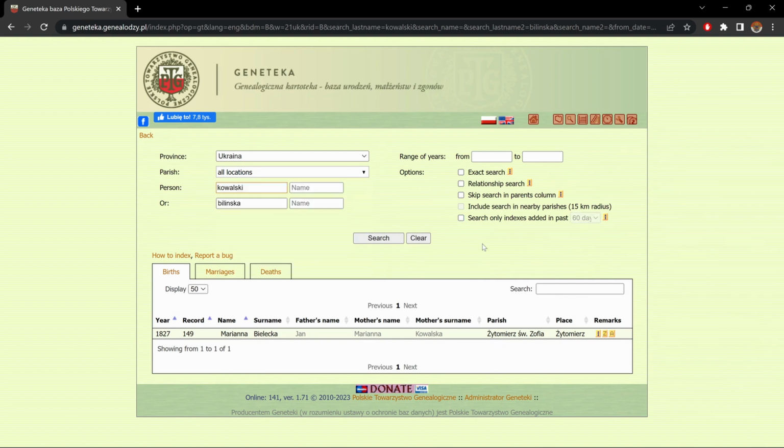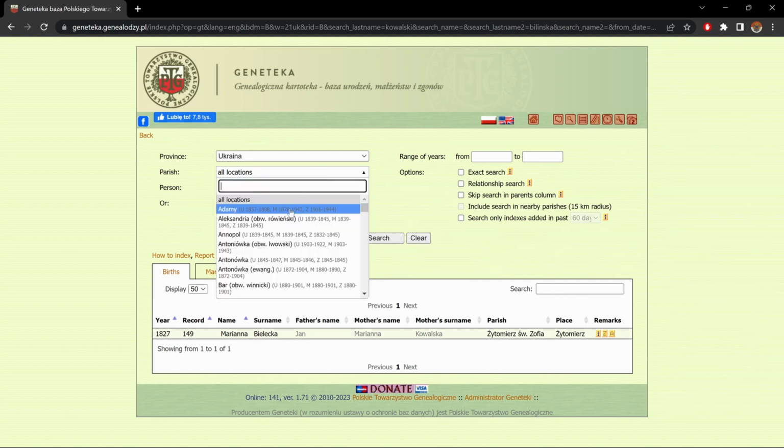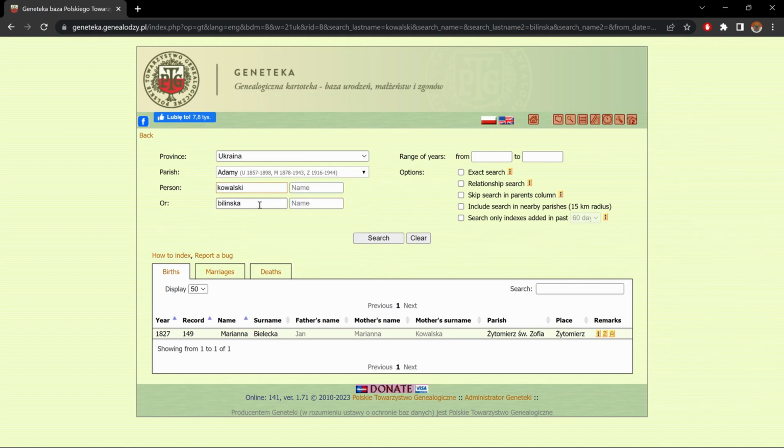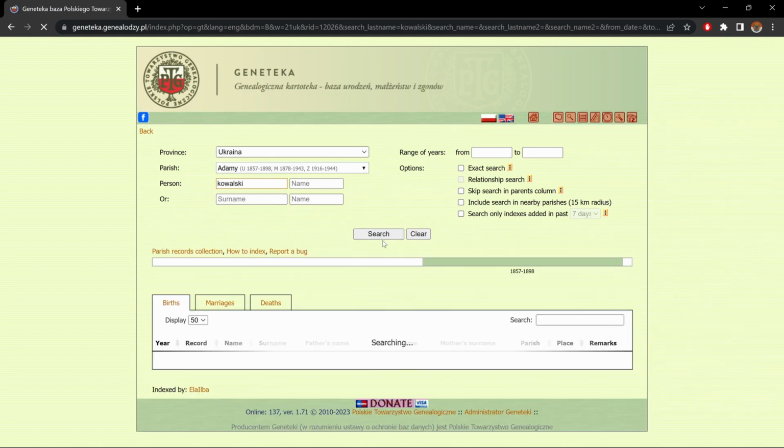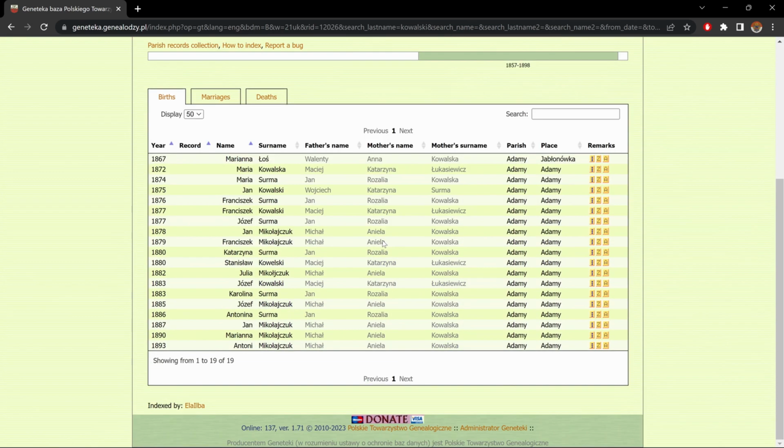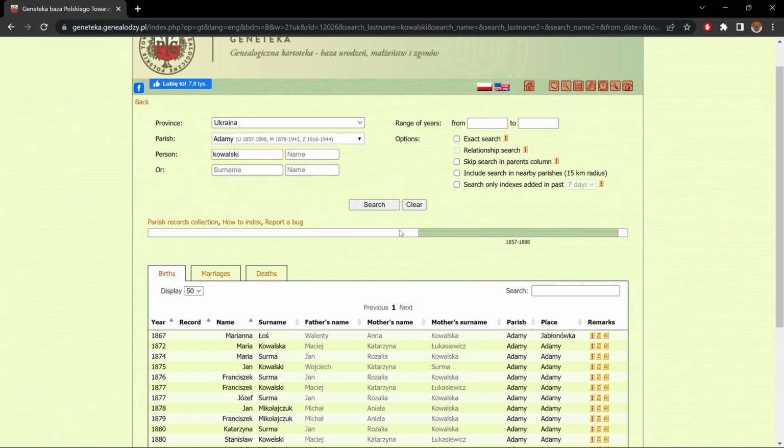Now, if you're searching a specific parish, for example, Adame here. And I'm going to get rid of Bilinska. And we do a search. We have 19 results. But if we want to search in or within a 15-kilometer radius of nearby parishes, we click on this option here.